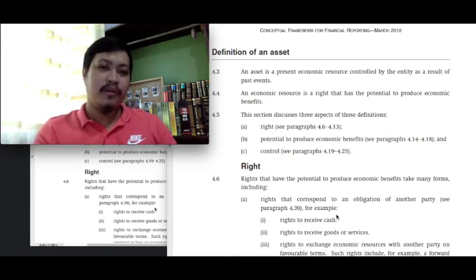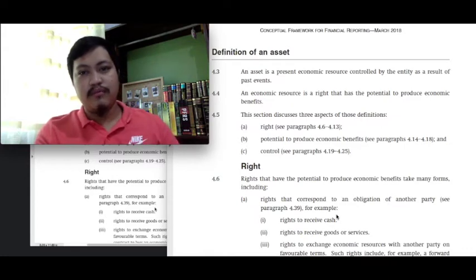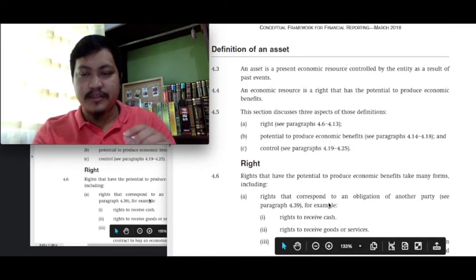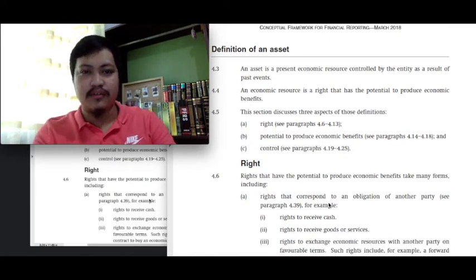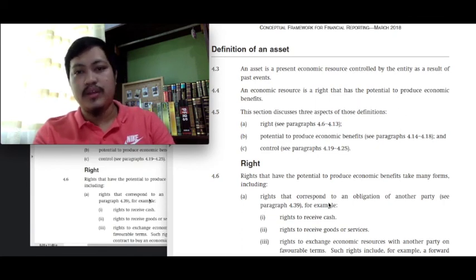Okay, if you remember, the framework does not overrule the provisions of the standard. We will still have to follow the standard. Okay, so very important, because this part would be a source of a lot of questions, this being a new development in the 2018 framework.